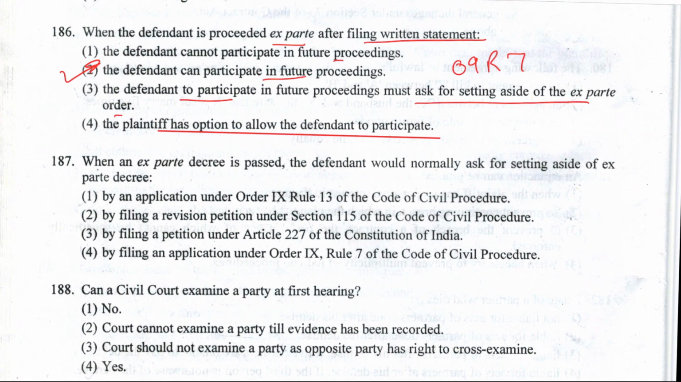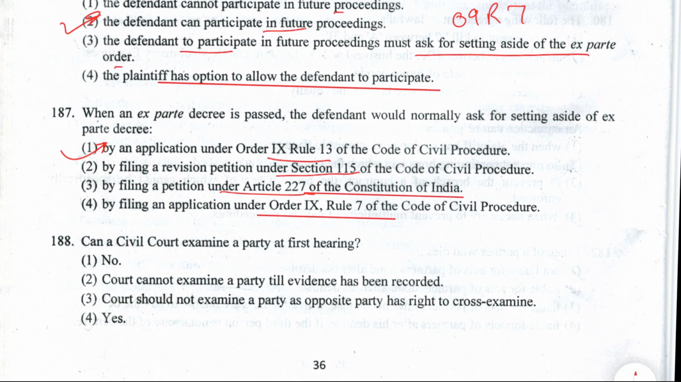Okay. Next 187. When an ex parte decree is passed, the defendant would normally ask for setting aside of the ex parte decree by an application under Order 9 Rule 13, by a revision petition, by filing an application under Article 227 of the Constitution of India, or by filing an application under Order 9 Rule 7. So in Order 9 Rule 13, 1 is the answer, setting aside the ex parte decree.